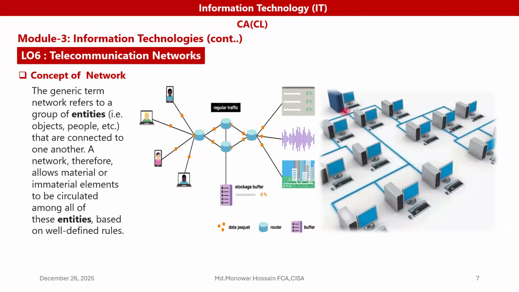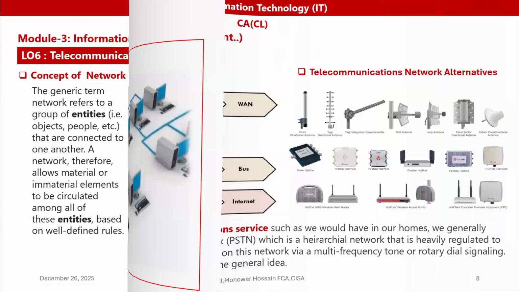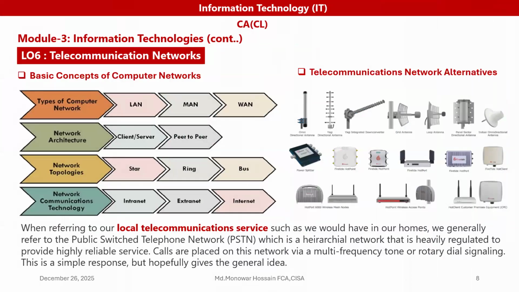So here the concept of network. The basic concept of computer network, here a lot of MCQ based on these. Look here, if you see shortly the types of computer network, LAN, MAN, WAN. Another different types of computer network we have, but basically we are using mostly LAN, MAN, and WAN.